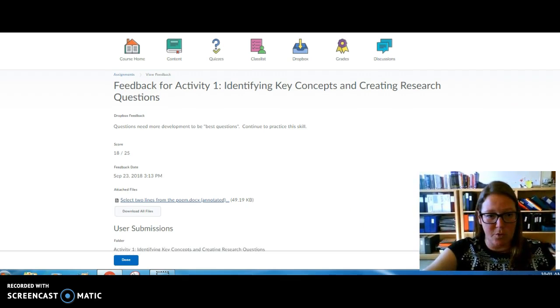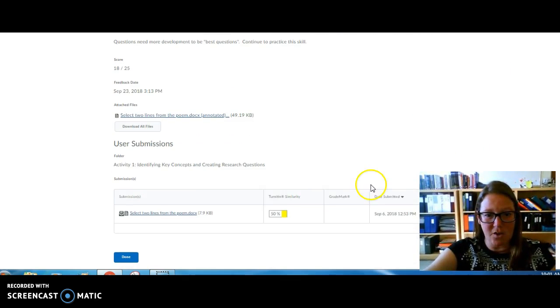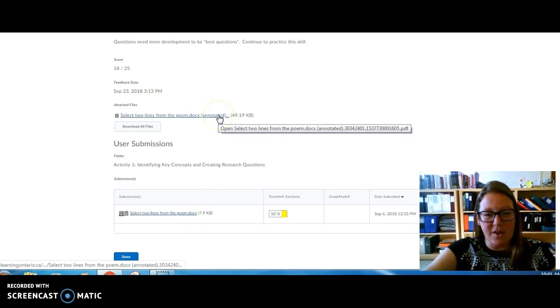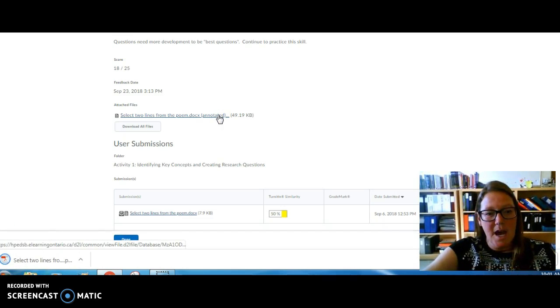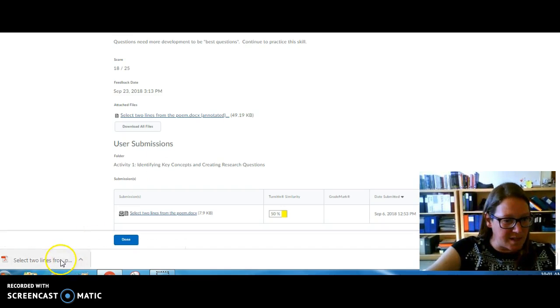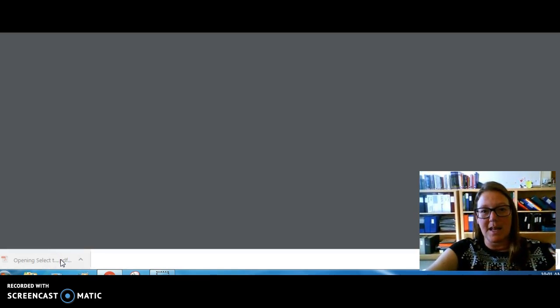If you scroll through that feedback, you'll actually see your original document here. But what I have here, it says annotated. I'm going to click on that, and you can actually see the information from the assignment that I've handed back, and it may look like this.